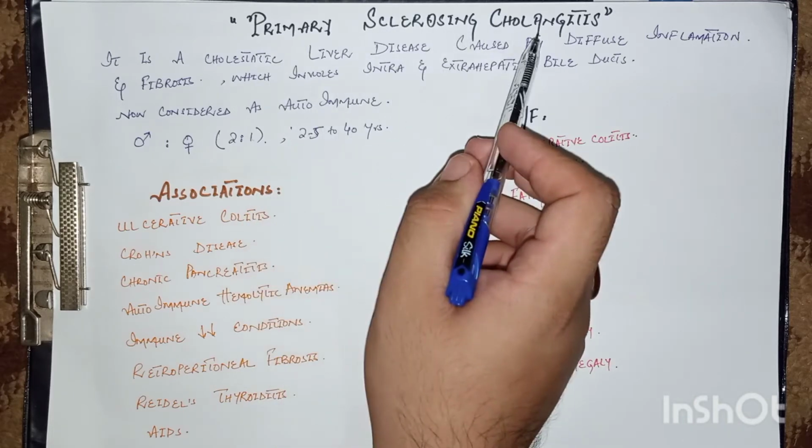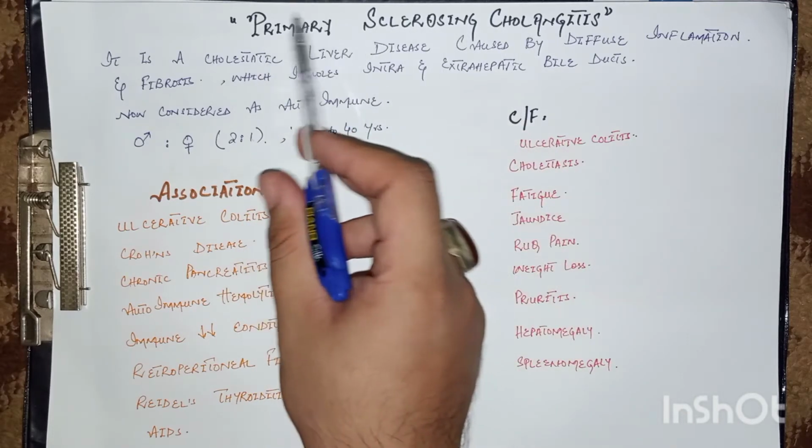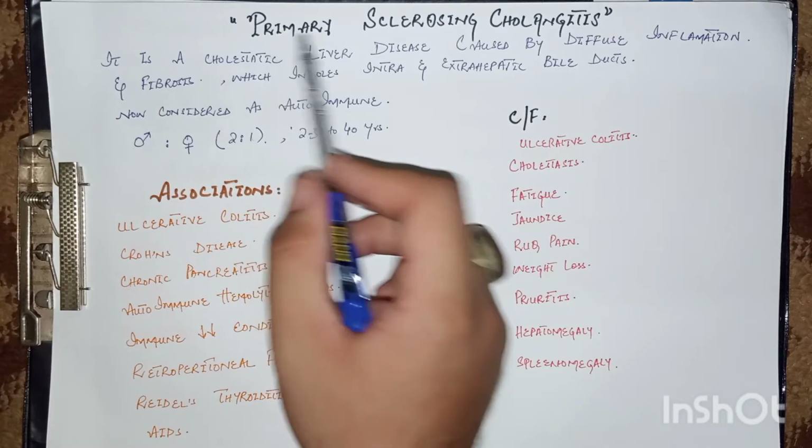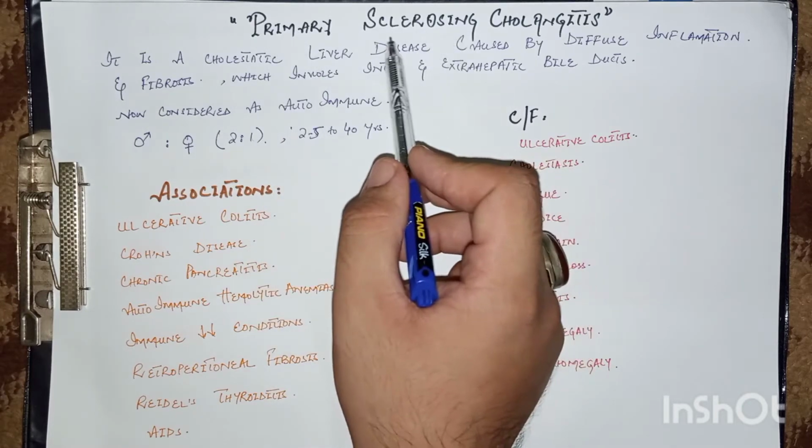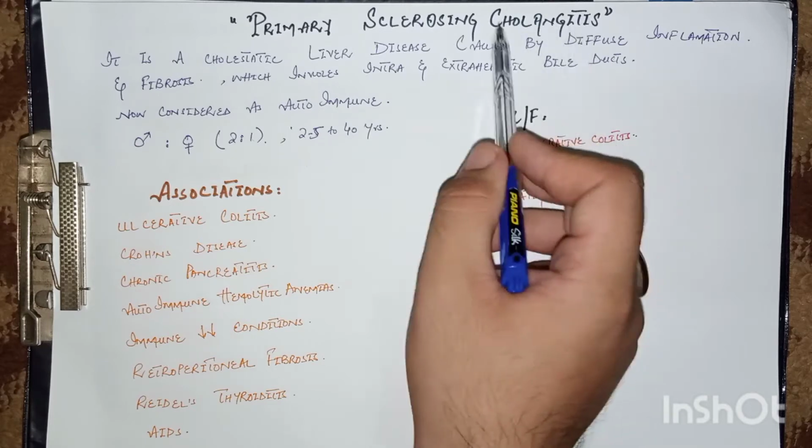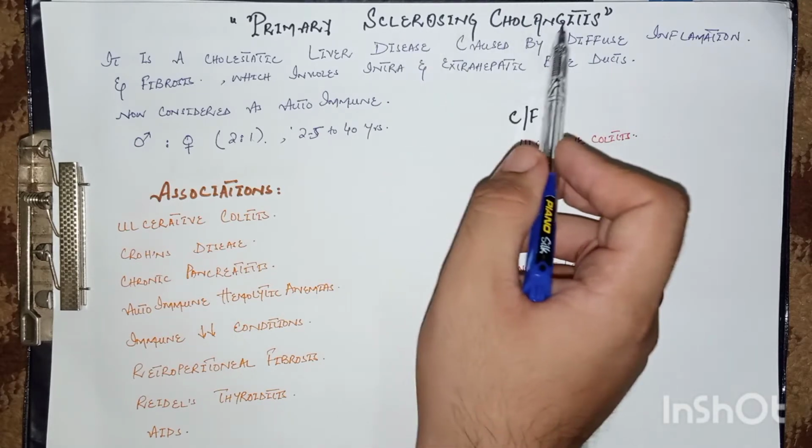Today we are going to talk about another topic in gallbladder and biliary tract disorders, that is primary sclerosing cholangitis. As the name indicates, primary means the pathology is within the biliary tract, sclerosing means fibrosis, and cholangitis means inflammation of the biliary tract. So let's start with its definition.